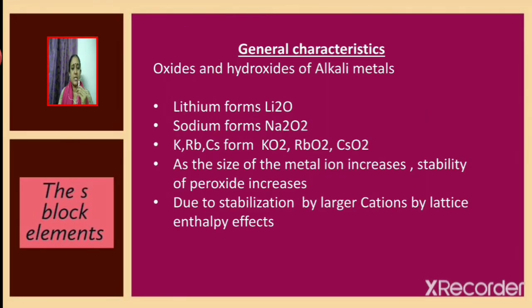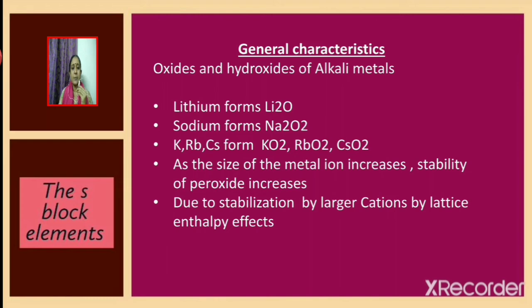Let us now discuss the general characteristics of oxides and hydroxides of alkali metals. Lithium forms lithium monoxide Li2O, whereas sodium forms sodium peroxide Na2O2, whereas potassium, rubidium and cesium form superoxides KO2, RbO2 and CsO2.